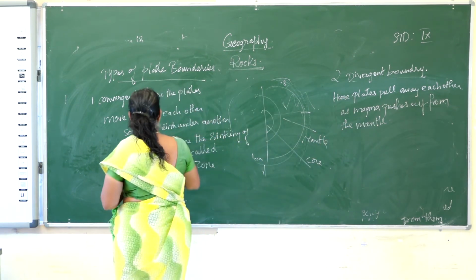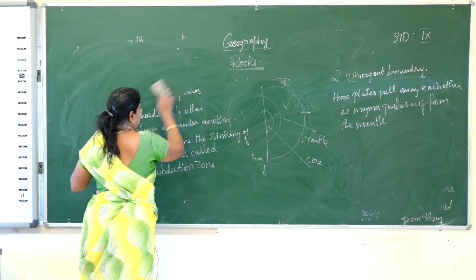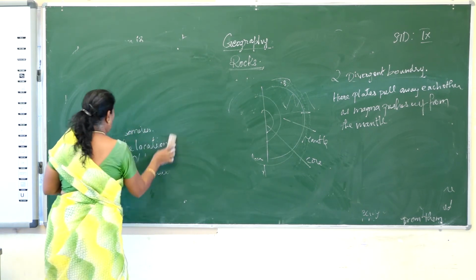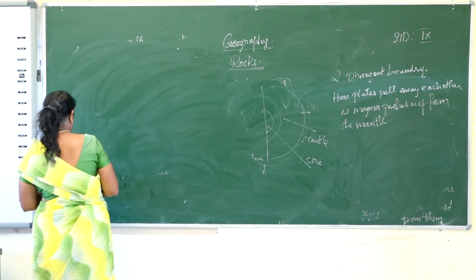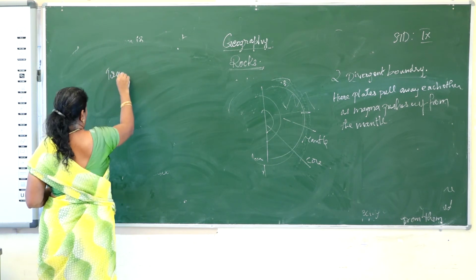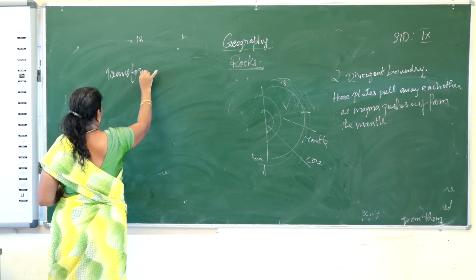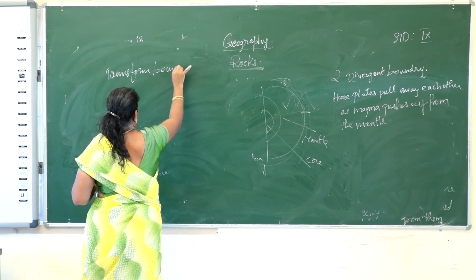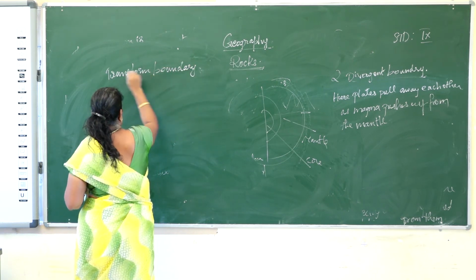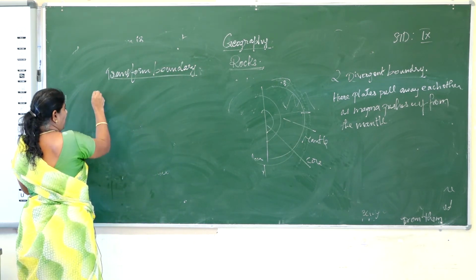Then the next one is the transform boundary. What is the transform boundary?